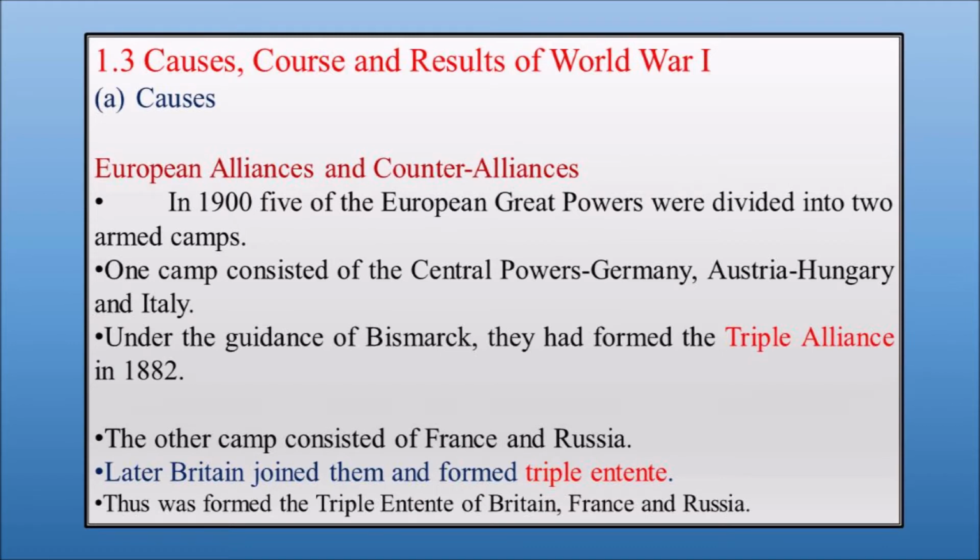Causes, course and result of World War I. Causes means the reasons that led to the start of the First World War, and course is the sequence of events in the First World War. First we will see the causes, that is the reasons for the start of the First World War.